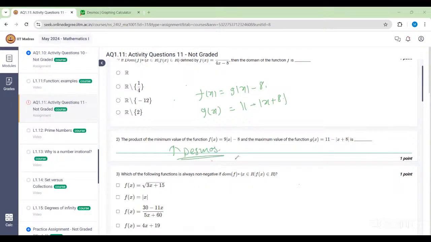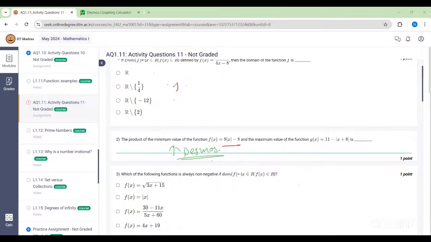Ma'am, but without Desmos also we can do it by hit and trial actually. Okay, by hit and trial you can do. Yeah, I think you can do. In the mod function, by hit and trial it's easier if they are asking about the range. Yes. Right. So what we can do, we can just try to substitute some of the values.